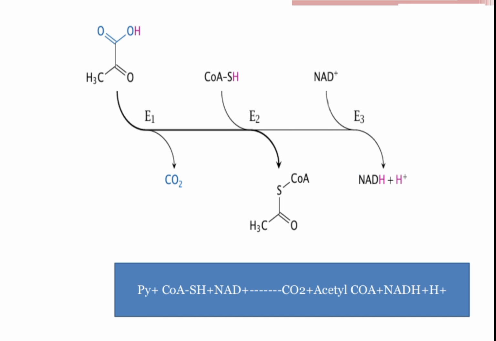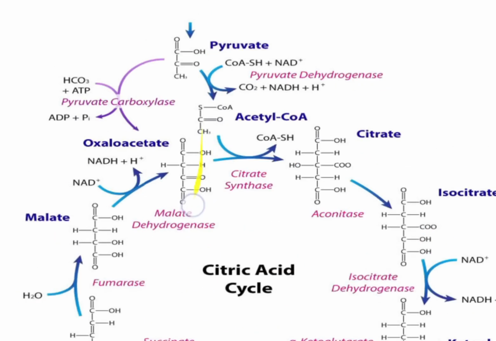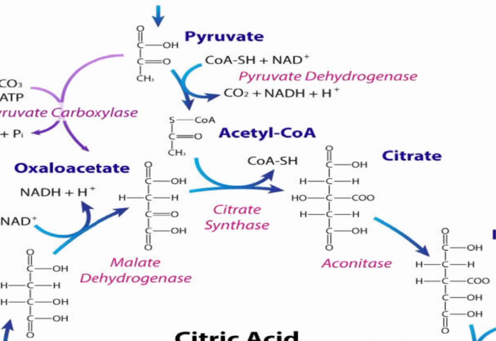Sometimes it is called a transition state. So we add in a coenzyme, get rid of the carbon dioxide, and we form acetyl coenzyme A, which is a 2-carbon molecule, which is going to go ahead into the Krebs cycle and then participates in the different reactions. It comes as a reactant in the Krebs cycle. So you can clearly see that reaction that we have just been talking about.